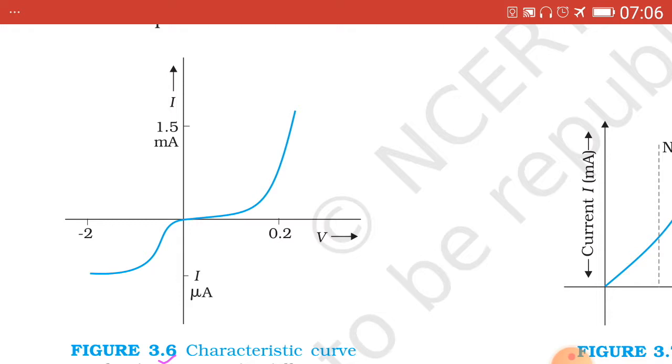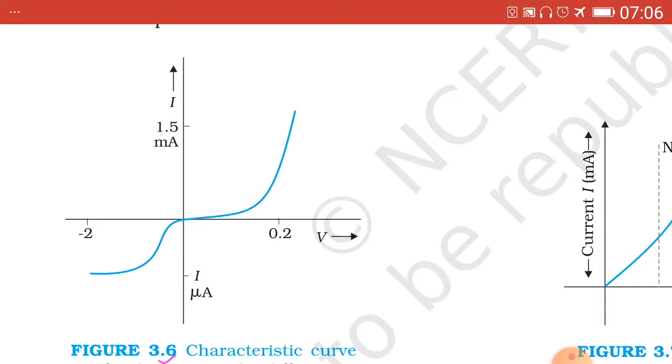Here in the positive direction mA, that is milliampere, is shown, and on the negative y-axis microampere, mu A, is shown, current in the order of microampere.